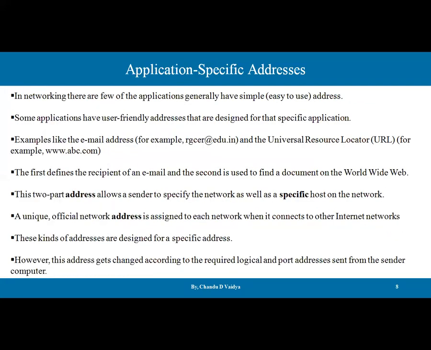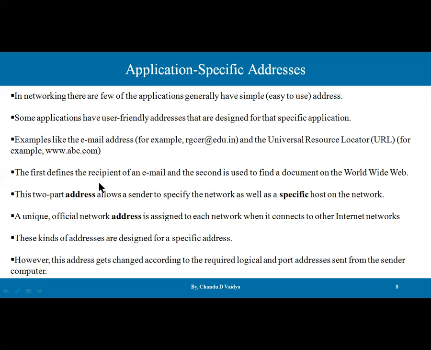Then the last category of addresses. In networking, there are a few applications that generally have simple, easy-to-use addresses. Some applications have user-friendly addresses designed for those specific applications. For example, an email address, such as rgcr.edu.in, and the universal resource locator, that is the URL, for example abc.com or www.abc.com.